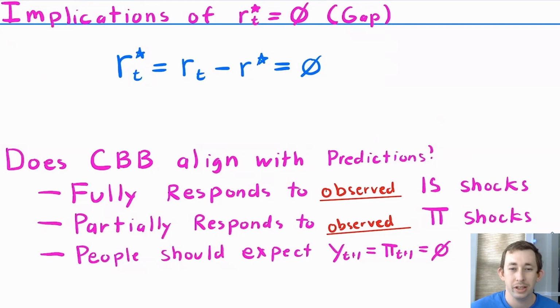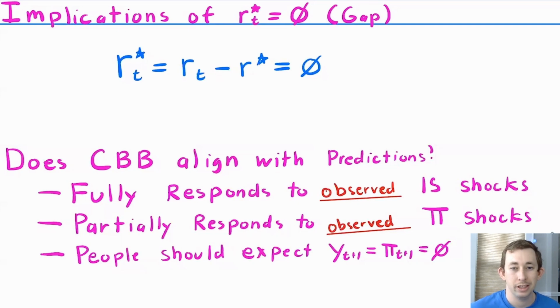How do you think about the fact that the real interest rate gap is equal to 0? Like, what does that mean? Well, this means that rather than try and get ahead of shocks that you see in the IS or the LM curve today, you should only respond to shocks you've seen. So yesterday you set the real interest rate, but you weren't able to see the shocks that happened yesterday. But then you wake up in the morning today and you could see those shocks, but you haven't been able to respond to them yet. So you should respond to those shocks. You should not try and get ahead of whatever you think might happen shock-wise today.